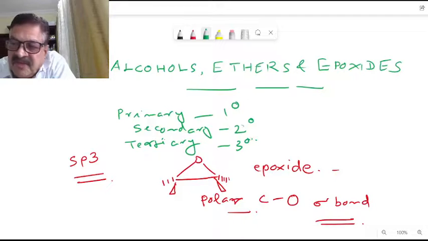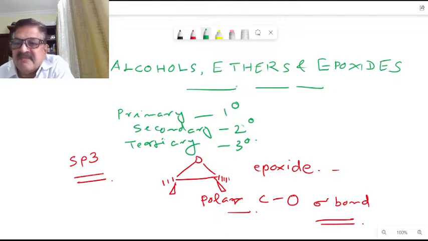The classification is based on the number of carbon atoms bonded to the carbon with the OH group.